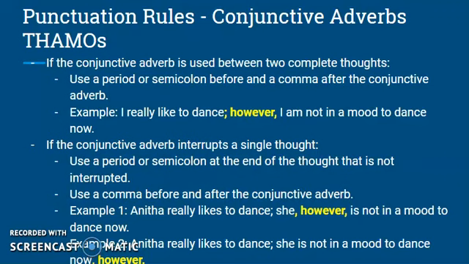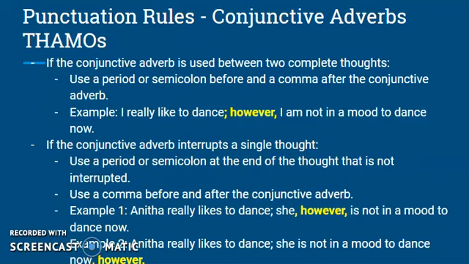For example, I really like to dance, that's a complete thought. I put a semicolon, and then, however, I put a comma, I'm not in a mood to dance now. That's one section, and it is easy because you have two complete thoughts. You're connecting these two thoughts with the conjunctive adverb, however, and you just put a semicolon before it and a comma after it.